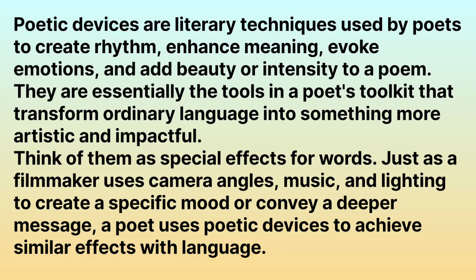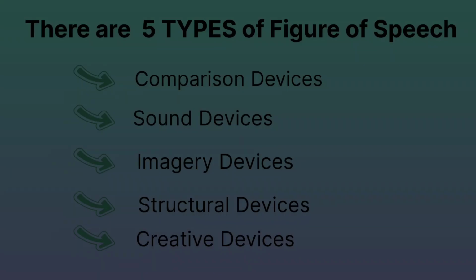They are essentially the tools in a poet's toolkit that transform ordinary language into something more artistic and impactful. Think of them as special effects of words. Just as a filmmaker uses camera angles, music, and lighting to create a specific mood or convey a deeper message, a poet uses poetic devices to achieve similar effects with the language.